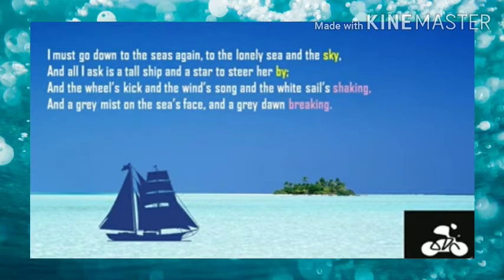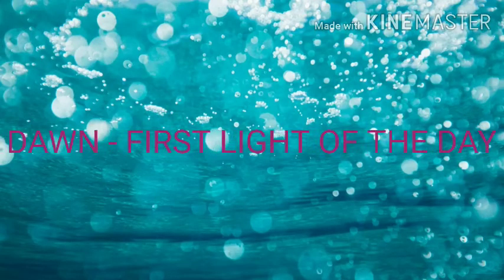And a gray dawn breaking, so we can also see a gray color dawn. Dawn is nothing but we will call in Tamil as vidiyal, that is the light of the day. First light of the day is called as dawn. So the dawn will be breaking.